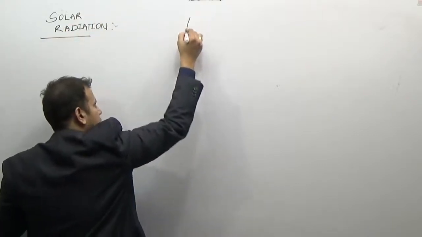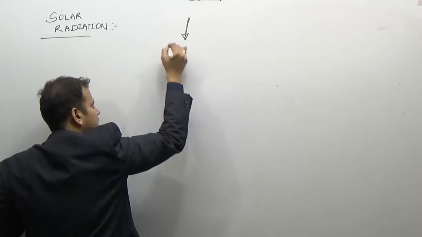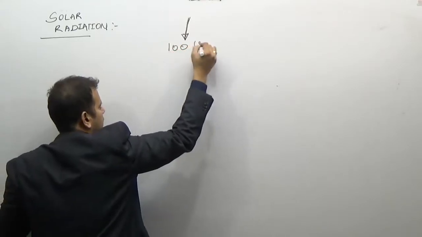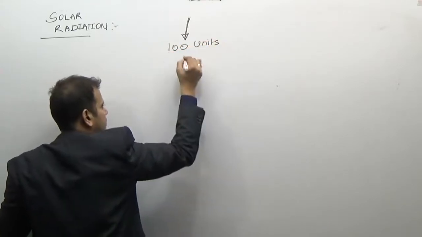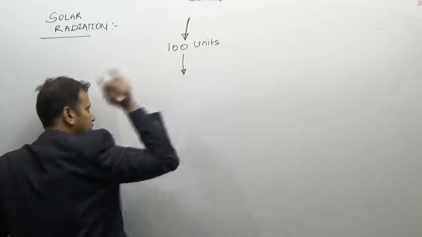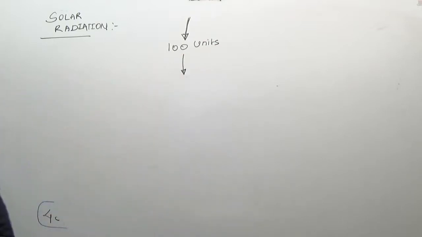There are 100 units which are coming down from solar radiation. Out of that 100 units,